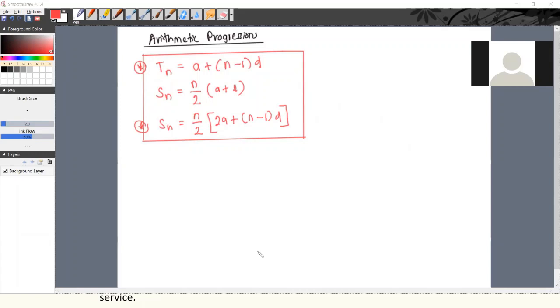Yes, you have the sum value 435, yes. But still I feel this could be easy. If I were you, I would use this one. Why? Do you know the 15th term value?